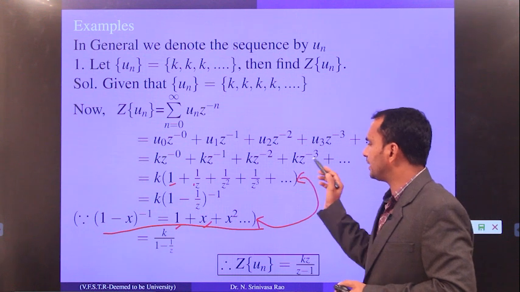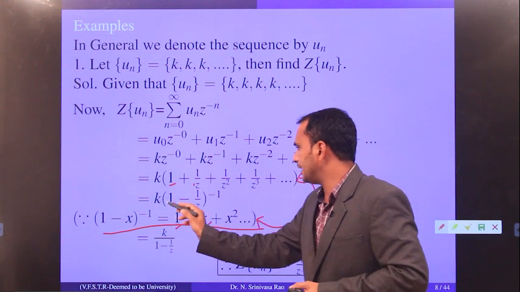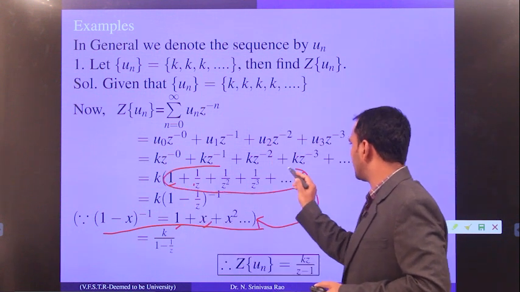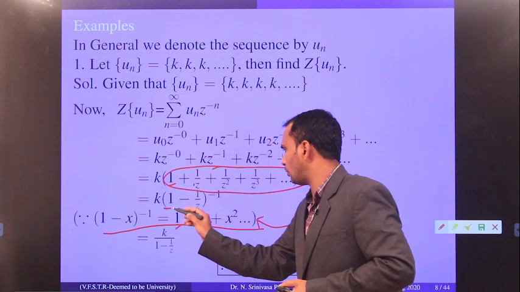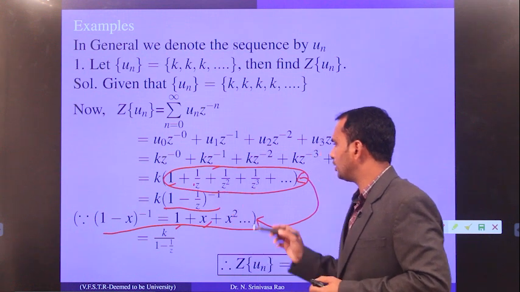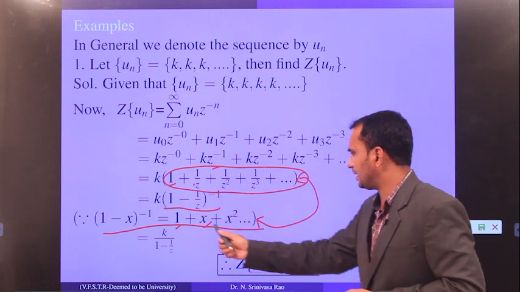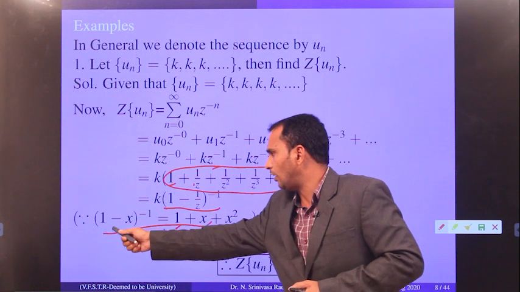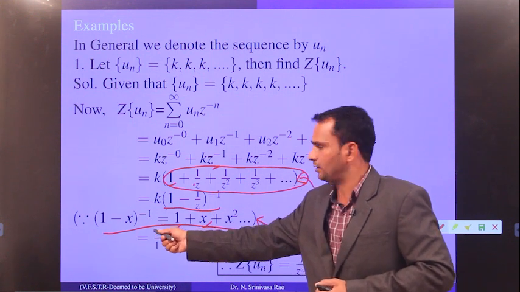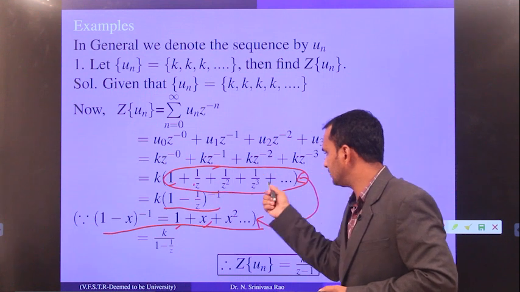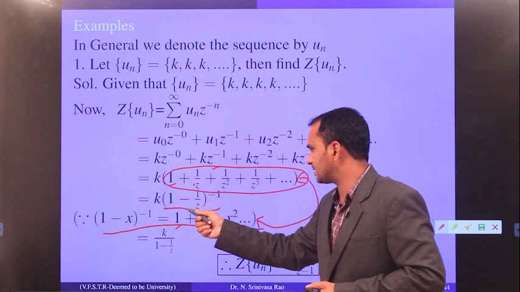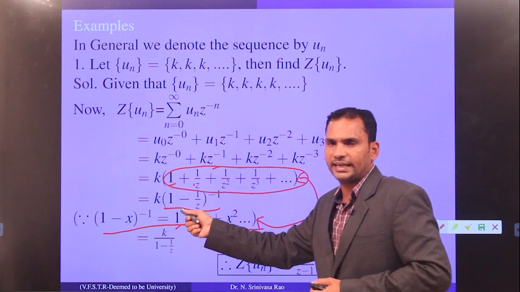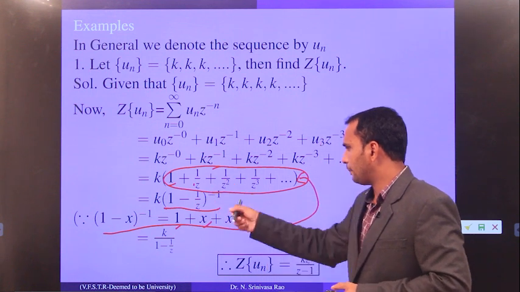So the only thing you have to do is substitute k into (1 minus 1 by z) whole power minus 1, because that is the expansion for 1 plus x plus x square, which is (1 minus x) whole power minus 1. In the place of x it is 1 by z, therefore (1 minus 1 by z) whole power minus 1.